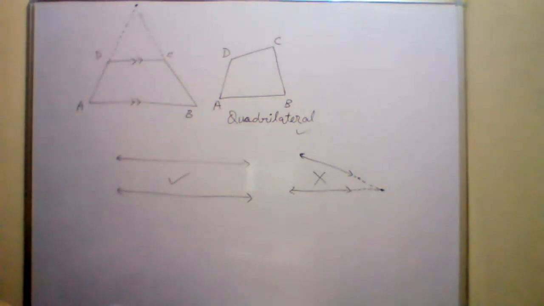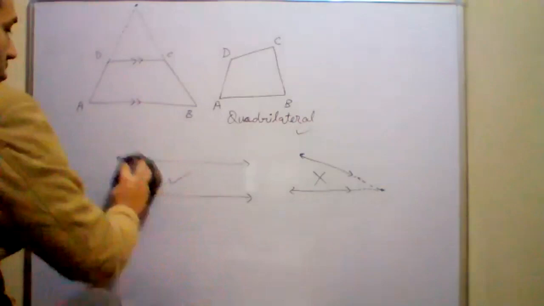Draw the shape. Draw a parallelogram in your rough copy and then think of whether it has parallel lines or not. And if it has parallel lines, then how many pairs are there?